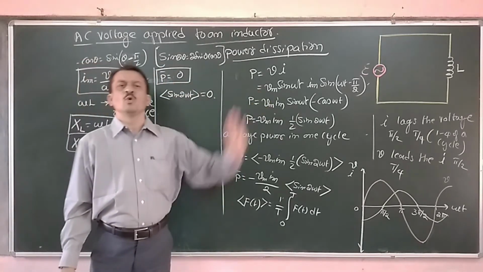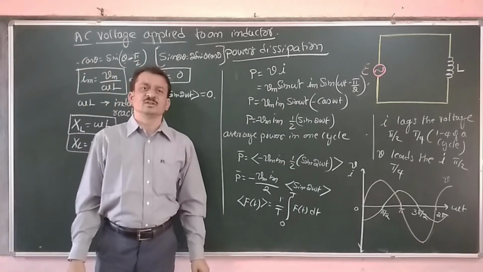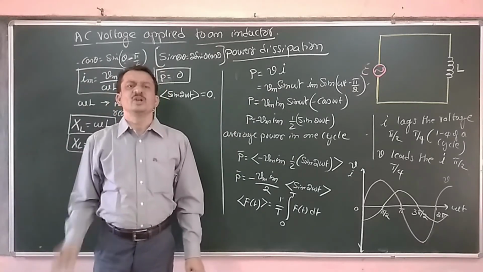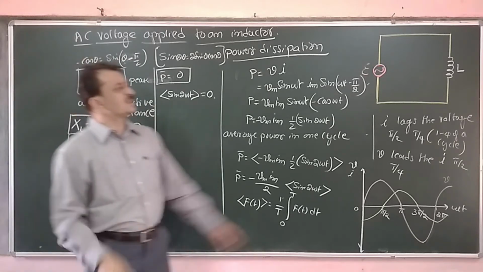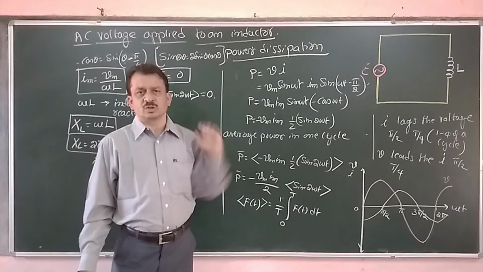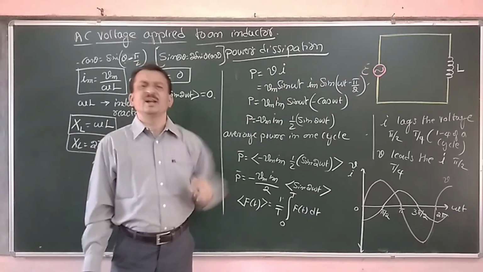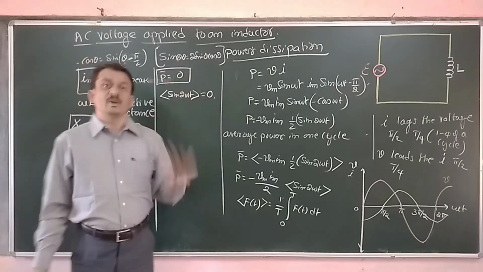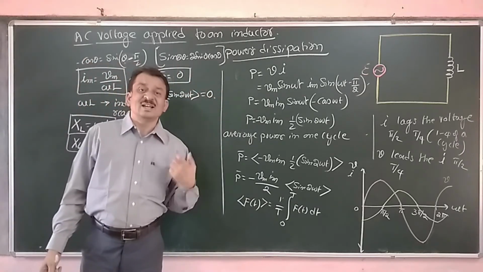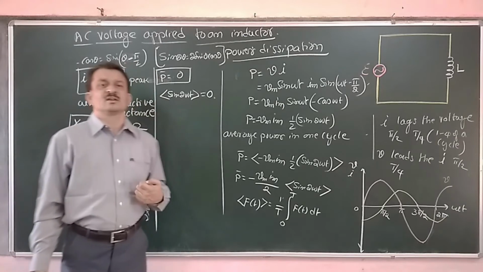Obviously, there is more power consumption. But in the case of a tube light, we have a choke. The choke is nothing but an inductive circuit. Therefore, the tube light consumes lesser power.